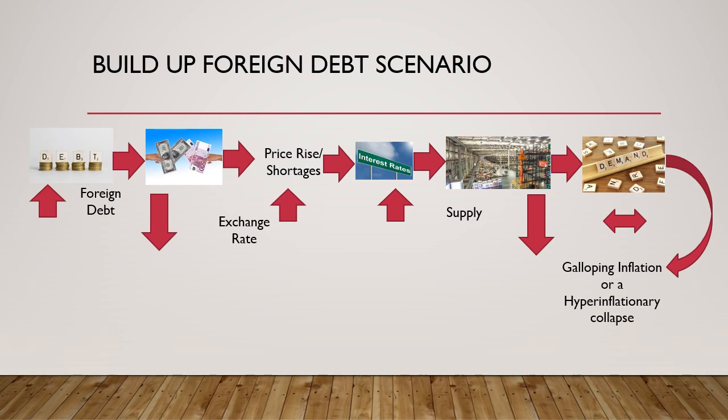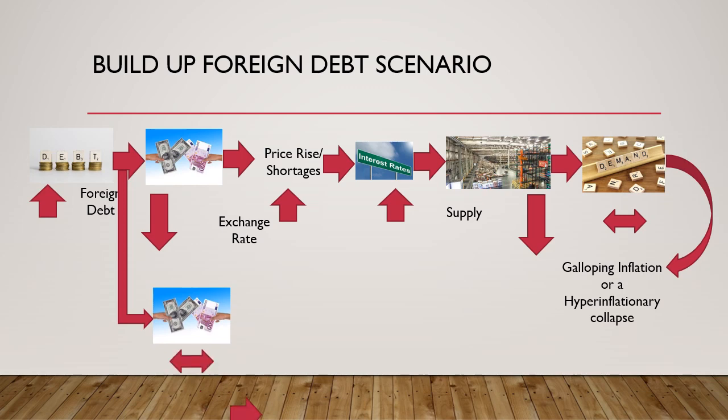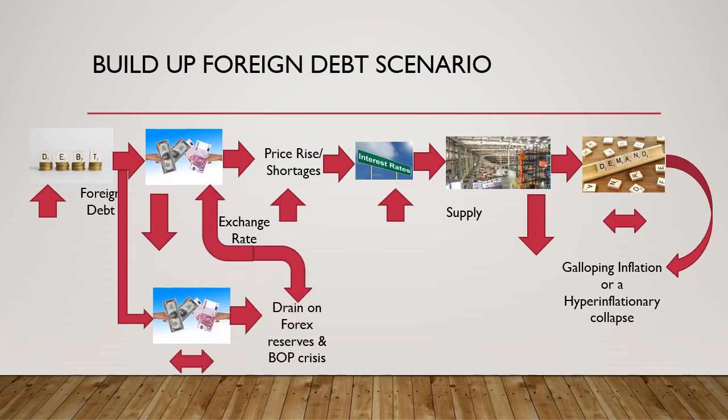So let's look at what happened in the case of India. Now, since the exchange rate was fixed, that led to a drain on the forex reserves and hence the balance of payment crisis, as we saw in the previous slide, which then ultimately led to the devaluation of the currency and the exchange rate.